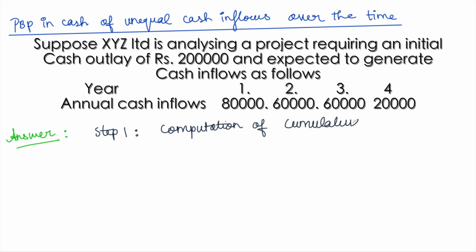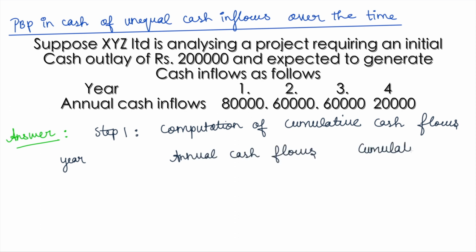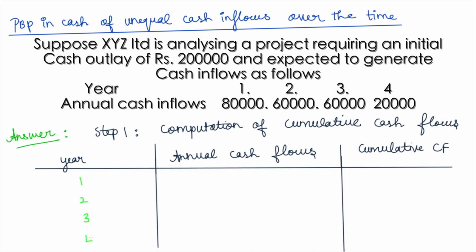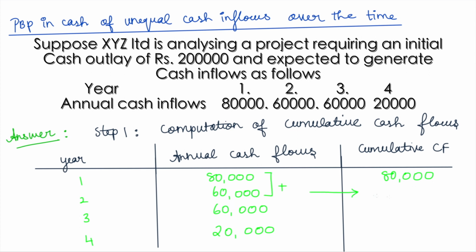Let's write year, annual cash flows and cumulative cash flows. The years are 1, 2, 3 and 4. The annual cash flows: 80,000, for the second year it is 60,000, third year again 60,000, and fourth year 20,000. Your cumulative cash flow is 80,000 for the first year. For the second year, 80 plus 60 is 140. For the third year, 140 plus 60 is 2 lakhs, and for the fourth year it comes to 2,20,000.